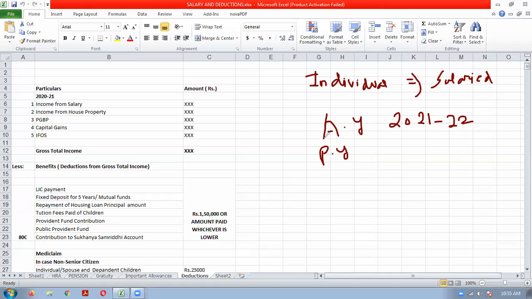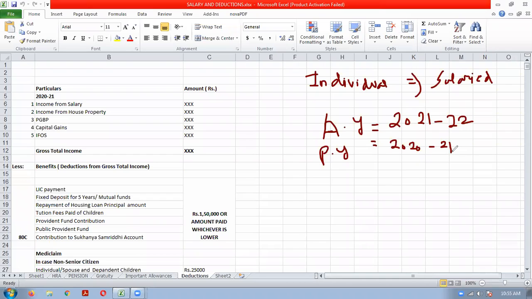If the assessment year is 2021-22, the previous year will be 2020-21.